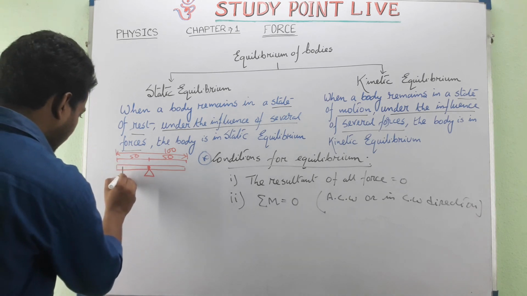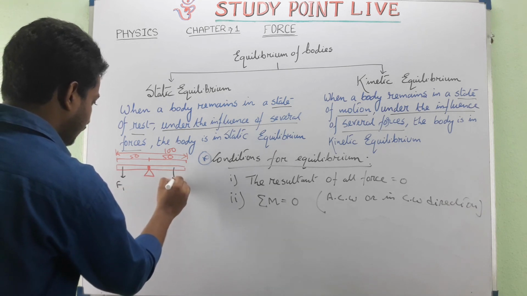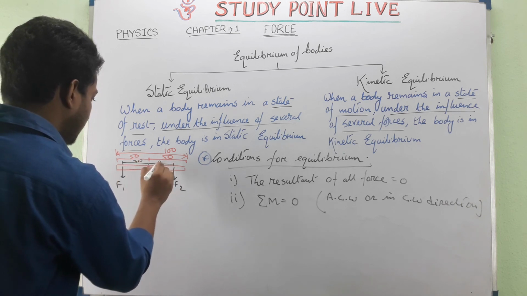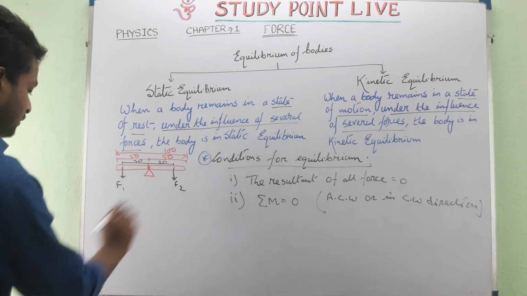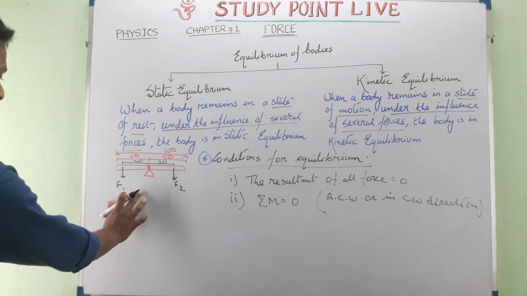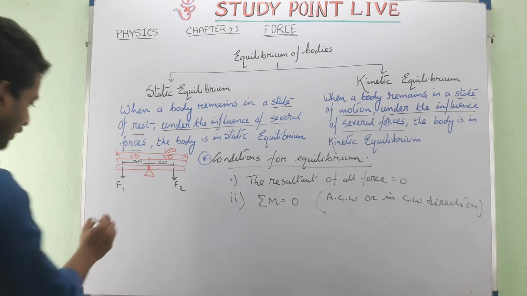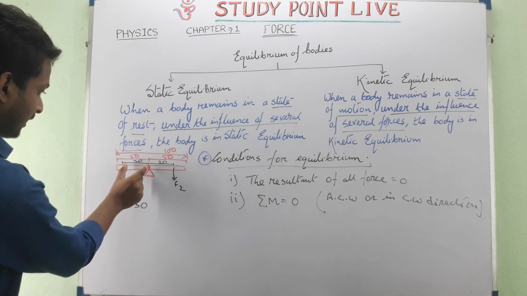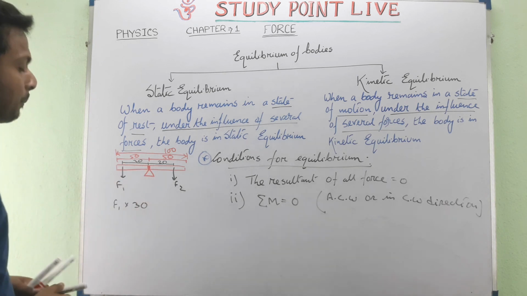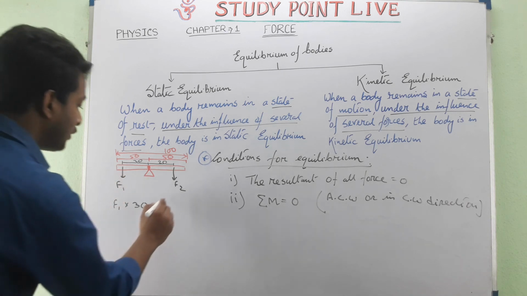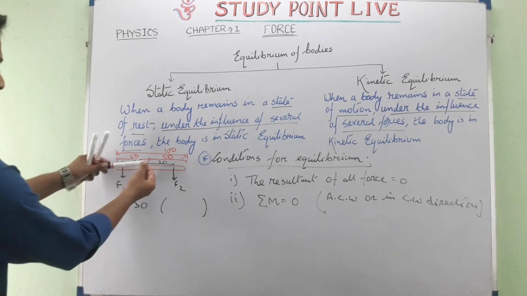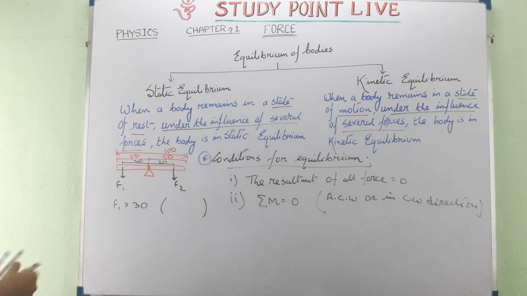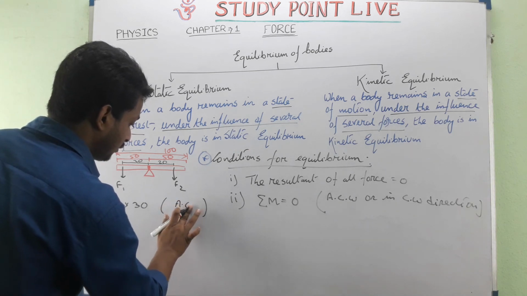Now suppose here F1 is acting downward and here F2 is acting downward. Now the distance from here is 30 and here it is 20. So the total moment of force for F1 will be F1 into 30, because this point is the pivotal point. Now what will be the direction of rotation? Here it is fixed and the force is downward, so the direction of rotation will be anti-clockwise.